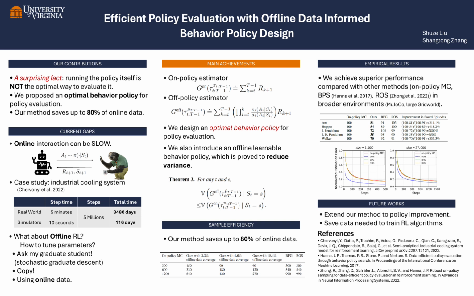Also, in large grid worlds, for example, grid worlds with size 1,000 and 27,000, our algorithm, the blue line, consistently dominates other methods by a large margin. In the future, we plan to extend our method to policy improvement. That is, we plan to save the data needed to train algorithms such as DQN and PPO.